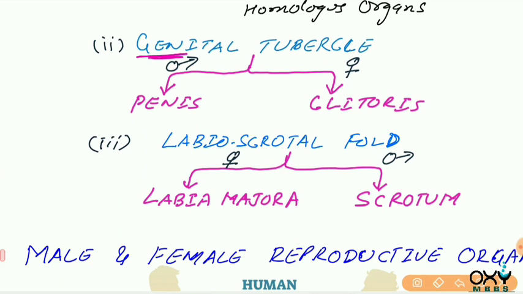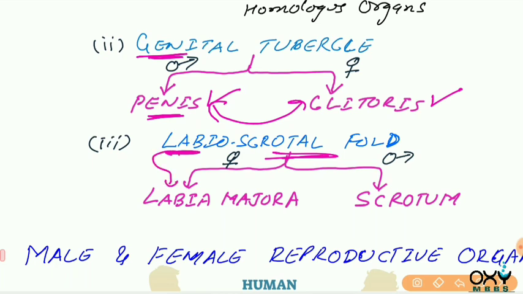So external genitalia in the male is the penis, only one penis is there, and in the female there is clitoris. So we will say that penis and clitoris are homologous organs. Next example is labioscrotal fold. The labioscrotal fold is going to form labia majora in female and scrotum in male.